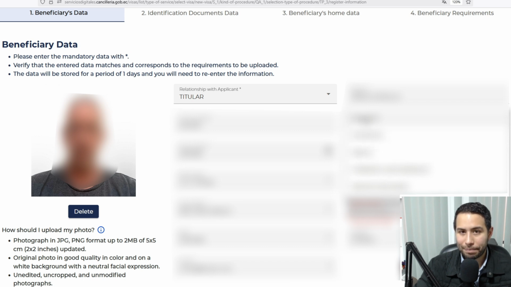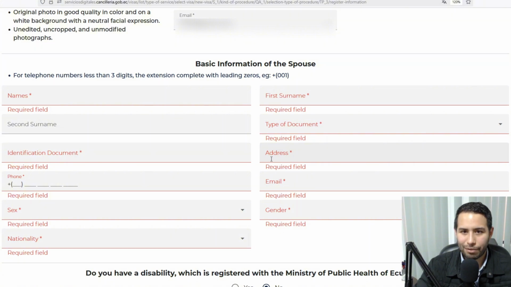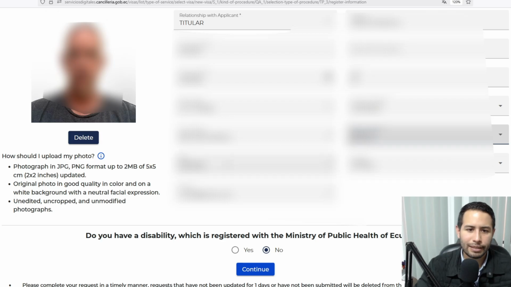If you are married, then when you choose married, you will have more options below. You also have to complete the information of your spouse, so you have to have all the information. But if you are single, divorced, or a widower, you will not have to fill out anything else. So single, nothing else here. Sex, gender, email: you cannot change it because it's the same email you used for creating the account.